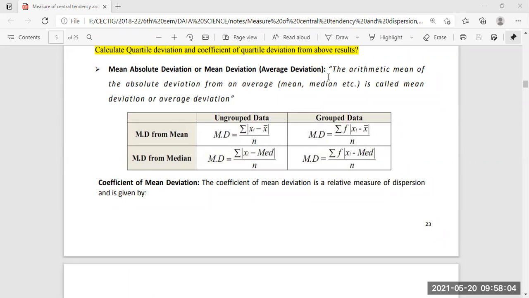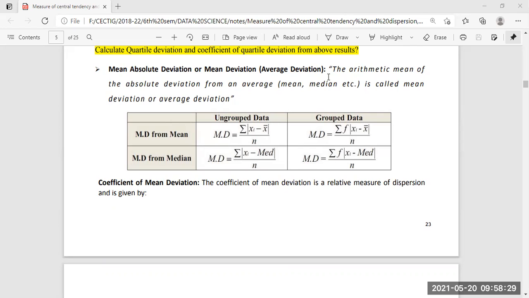There the summation of f, the total frequency, is also present for grouped data, because in grouped data we can find out how many data numbers are present. That's why in the case of grouped data we use the summation of f.